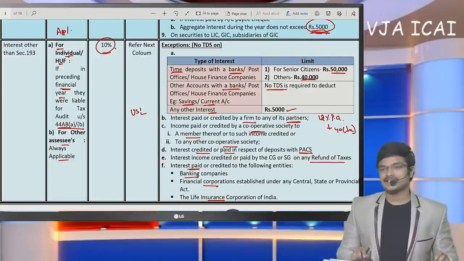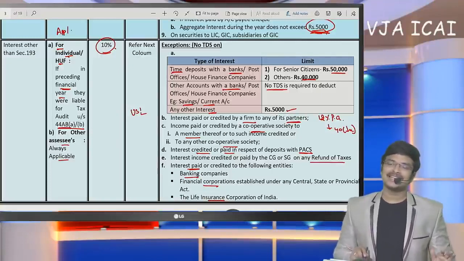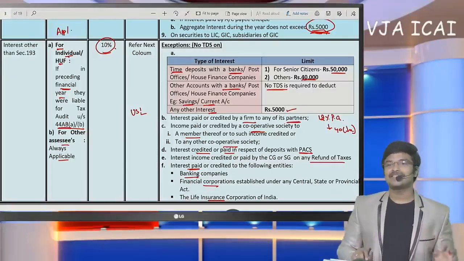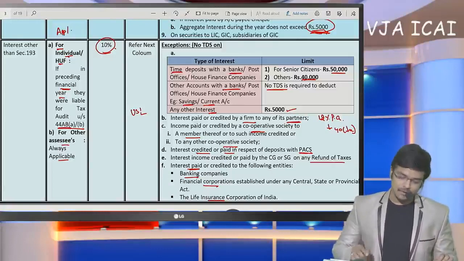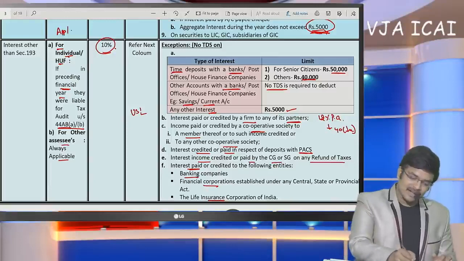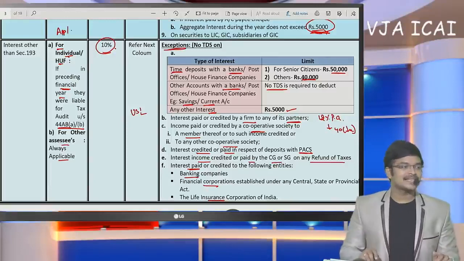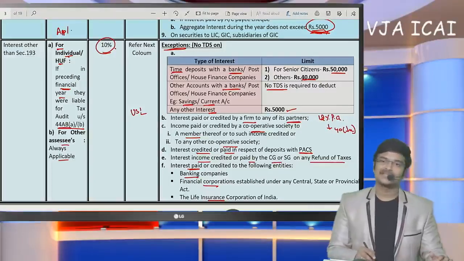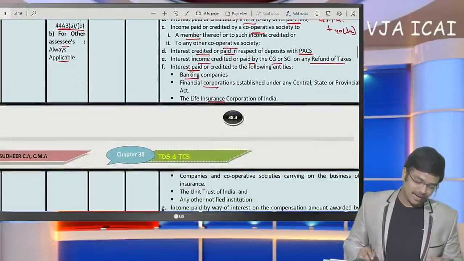So in such a case, if such interest exceeds 5,000, is the government going to deduct TDS? Answer is no. Interest or income on amounts credited or paid by the government, these are all the exceptions where TDS need not be deducted. So that's the conclusion we are going to get here.